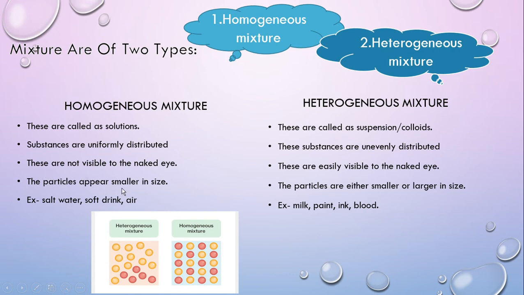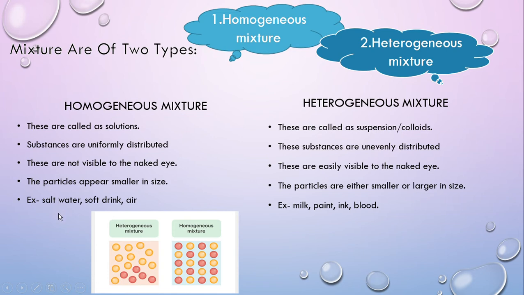They are not visible to the naked eye because the particles of a homogeneous mixture are very small, but we can see them by microscope. But a heterogeneous mixture is very easily visible by the naked eye or microscope, because its particles are larger than those of the homogeneous mixture. The particles are either smaller or larger in size.